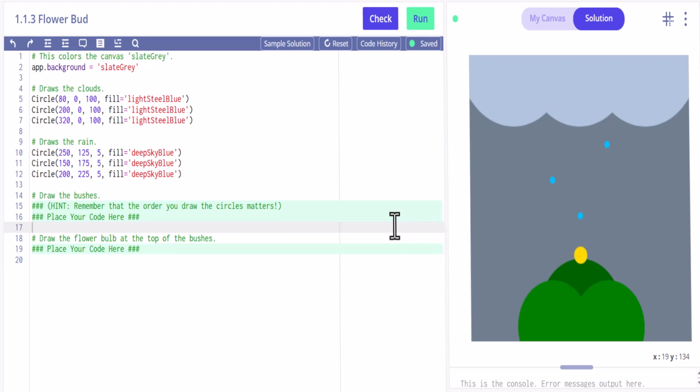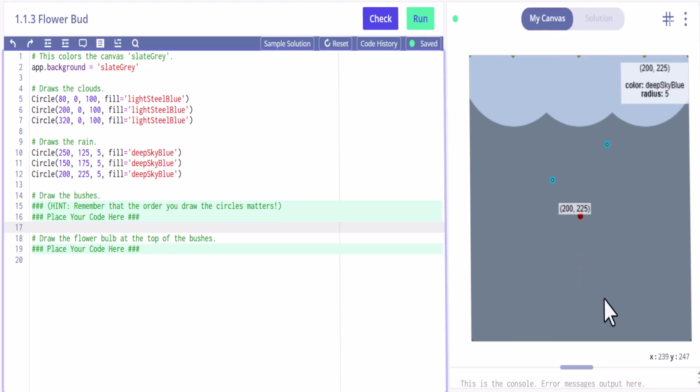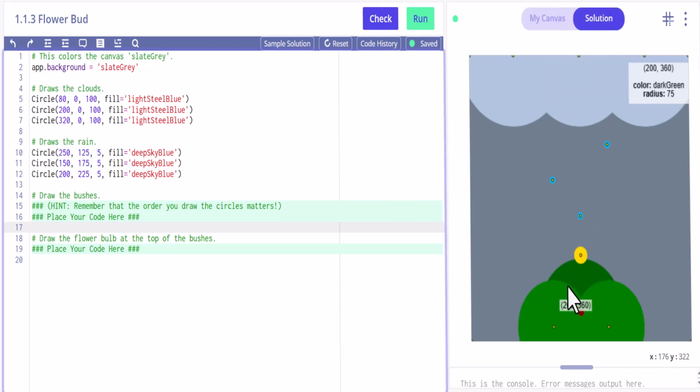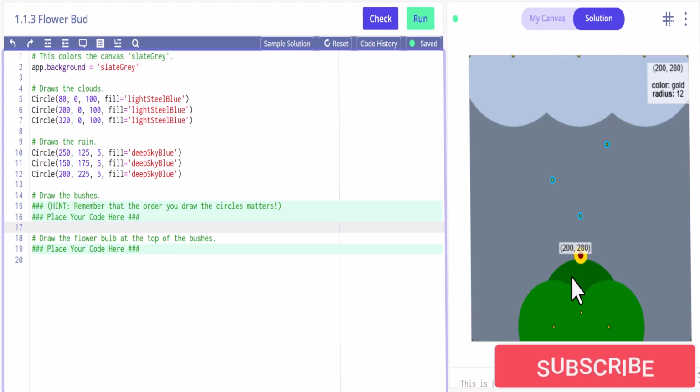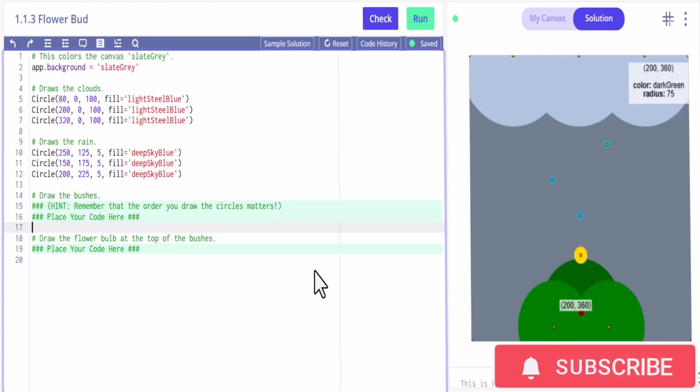Alright, welcome back. So in this video we're looking at, from Unit 1 of CS Academy, flower bud. So we're going to make this flower bud that's here. This is the solution. This is what we currently have, so we're really just focusing on this area down here. So the very first thing we need to do is draw the bushes, because if we draw this first, we're going to end up with this behind the bushes. So we really want to focus on this.